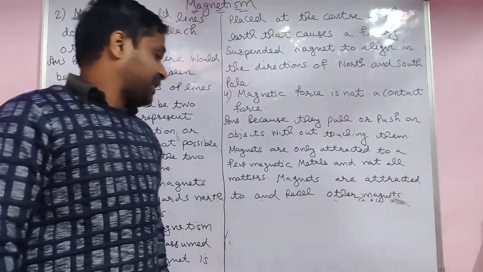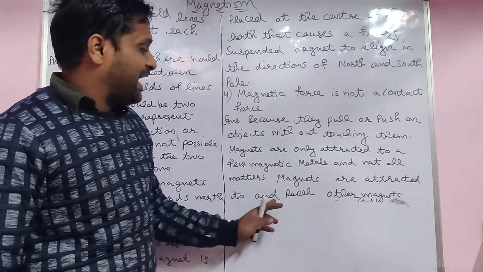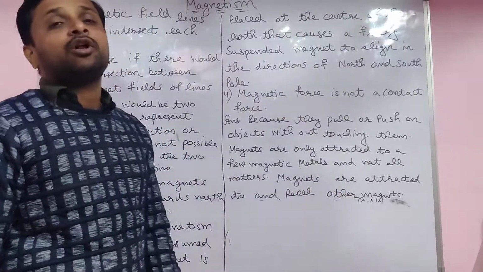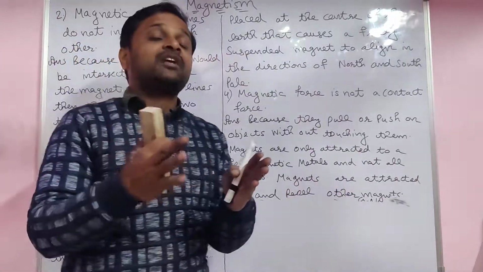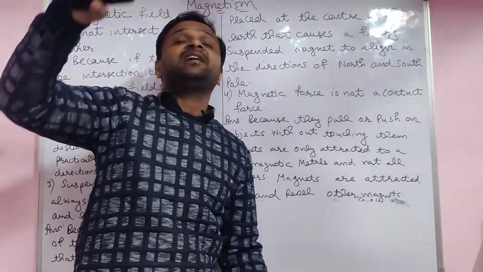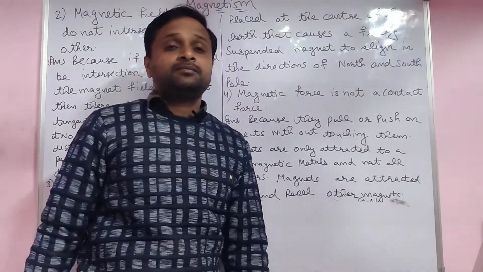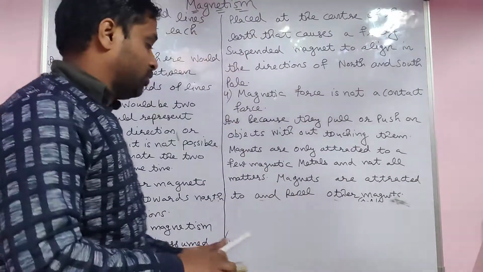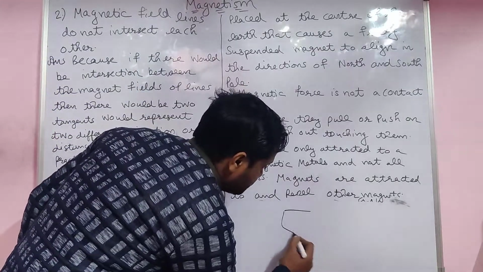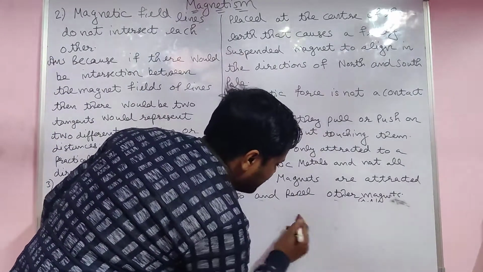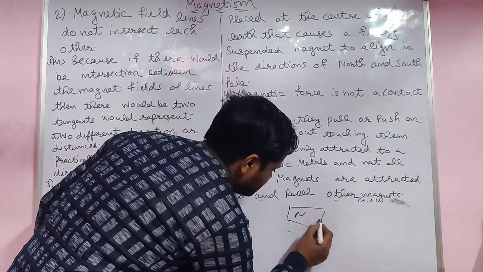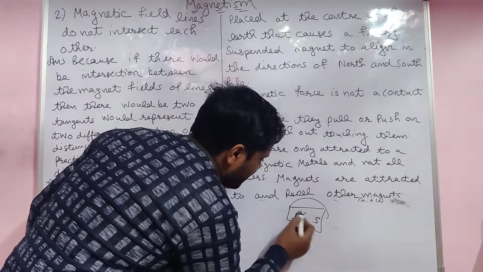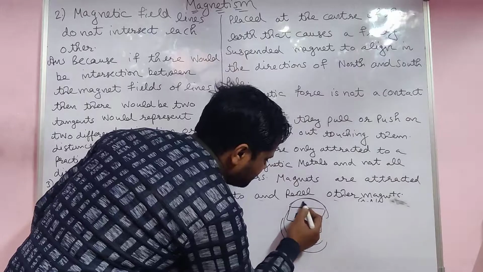Magnets are attracted to and repel other magnets also, but it is not required to touch each other because their magnetic lines spread everywhere. For example, take the north pole of this magnet, students. The magnetic lines cover a lot of distance, up to there.